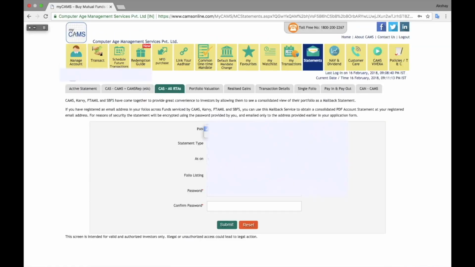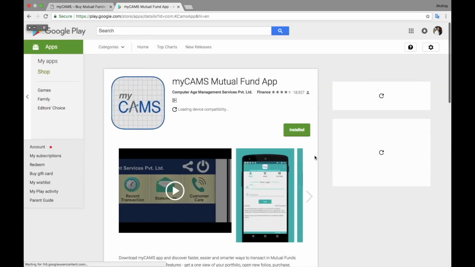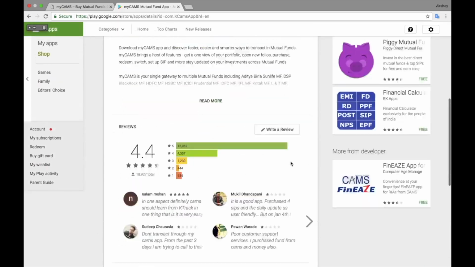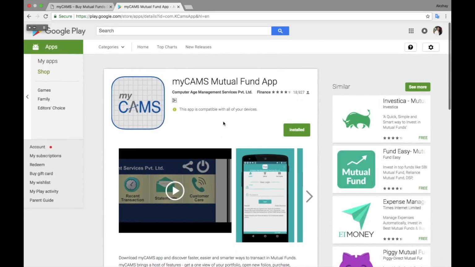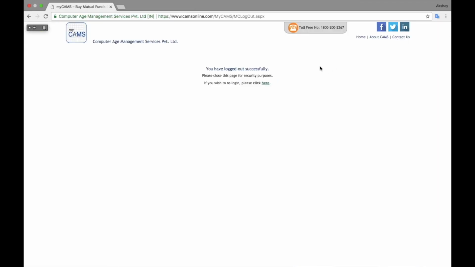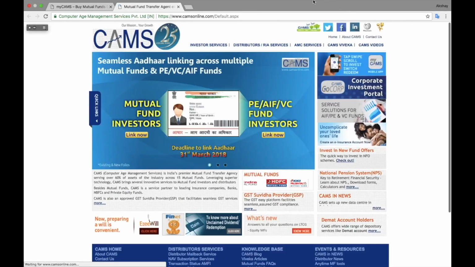And along with the web application, there is one Android application available for MyCams, which is very good. I'll show you. See, this is the link, and you can see it has a very good rating of 4.4, and it is very user friendly, guys. So that's it, guys. This is all from my end about investing into mutual fund direct plan using MyCams.